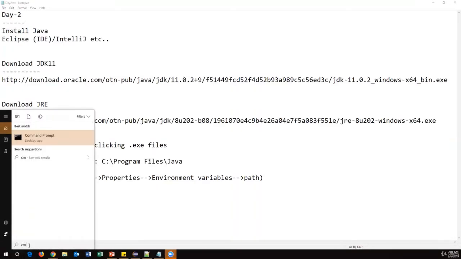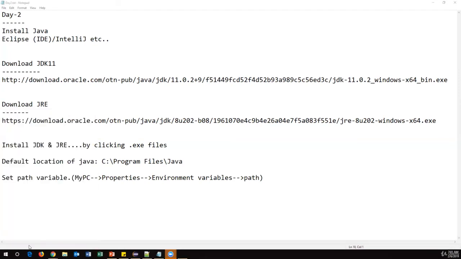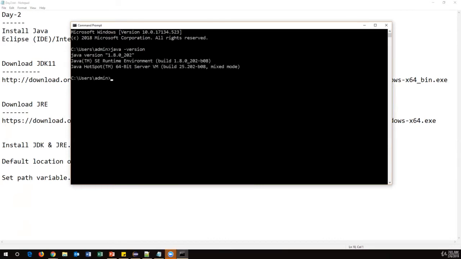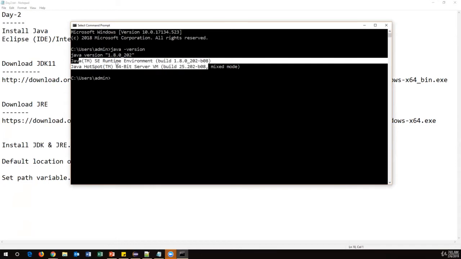Just type CMD in the search window somewhere in your Windows operating system. Once you open the command prompt, you will see this particular window. Inside this window, you just have to type one command, java -version. This command will give you the version of the JRE, not the JDK. So here the current Java Runtime Environment version will be shown.